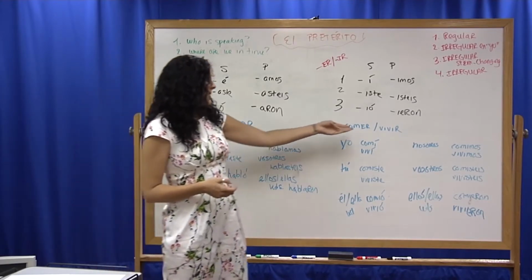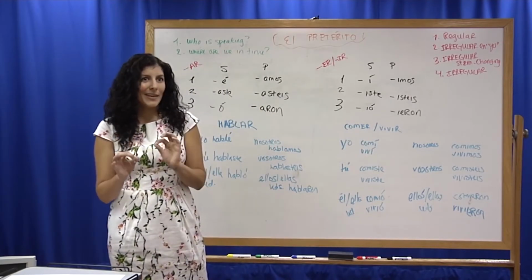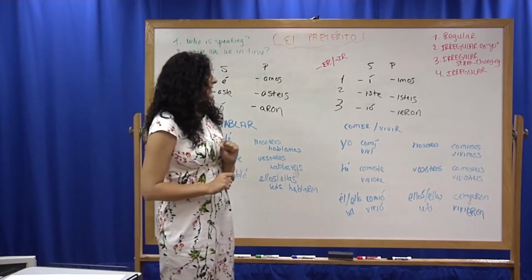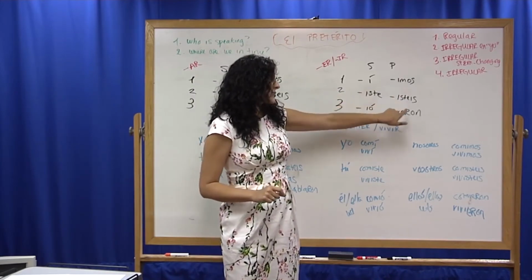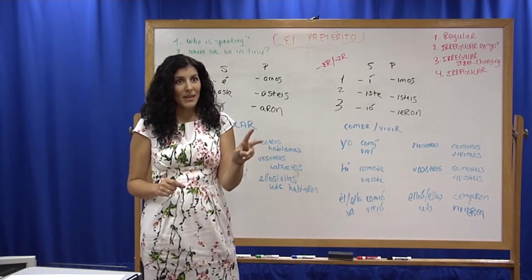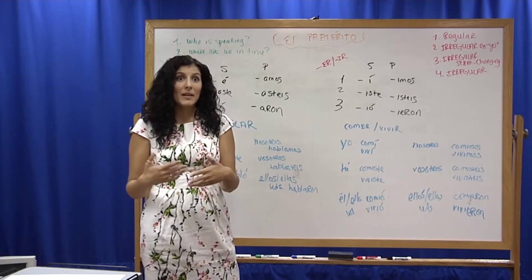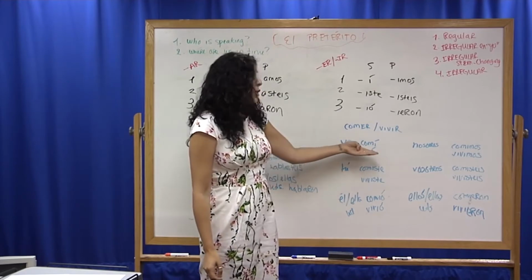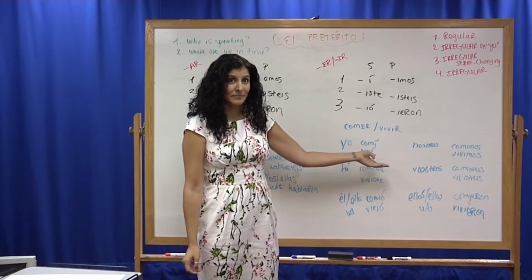And again, with ER and IR, I would do the same. Now, notice one thing about the ER and IR verbs. You probably already saw it, and that is that they follow the same ending pattern. So there's not two ending patterns like in the present for ER and IR verbs. There's actually just one. So for both ER and IR verbs, they will follow this exact same pattern. For an ER verb, I would say yo comí, and for an IR verb, yo viví.